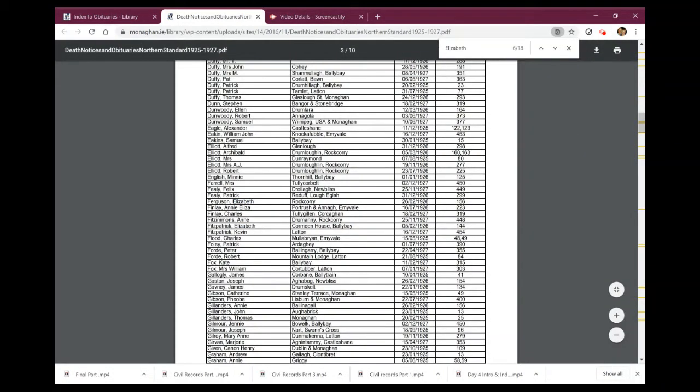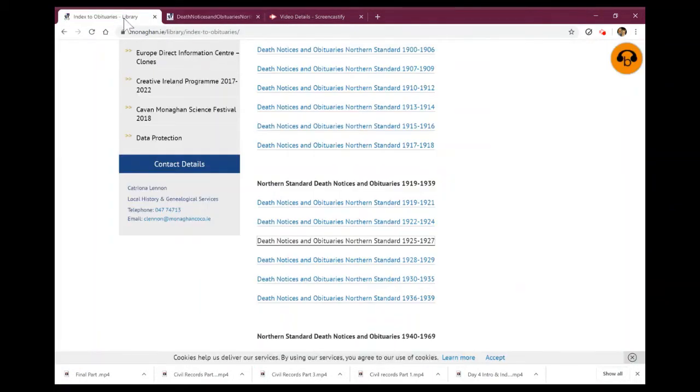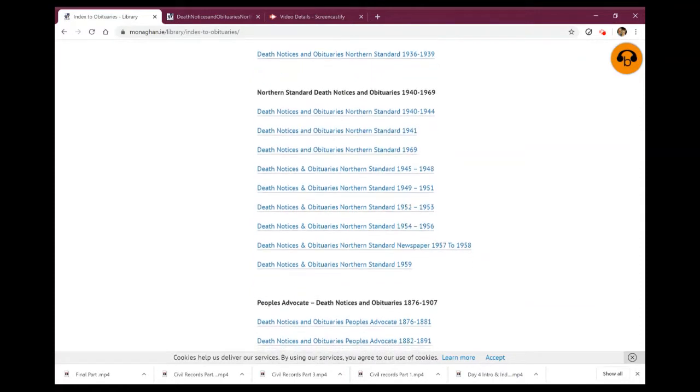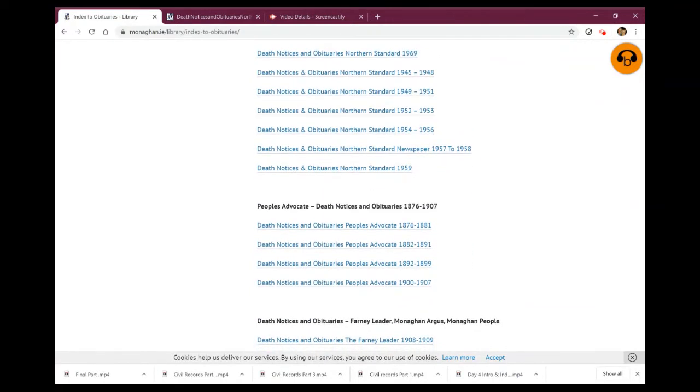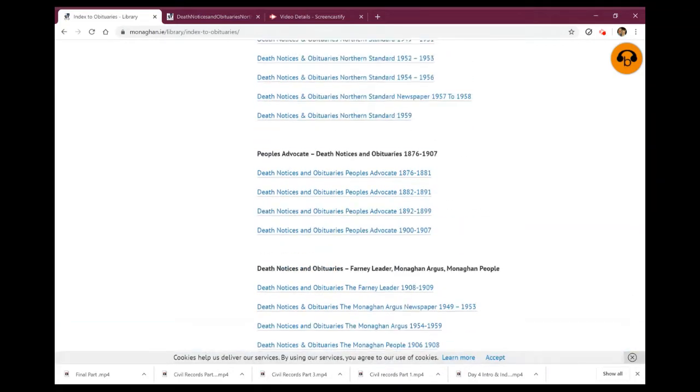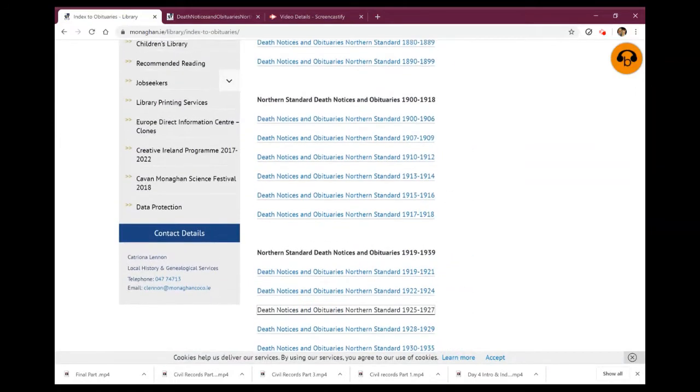Also, because it's a PDF document, you do have your little download button there, so you could save this to the family history folder that you created on the first day. So that's those. As I say, just scroll through those. They could be useful just if you weren't too sure of a death year and you didn't want to go and look for a death certificate. If you can find the obituary, it could just be quite a helping hand for you.